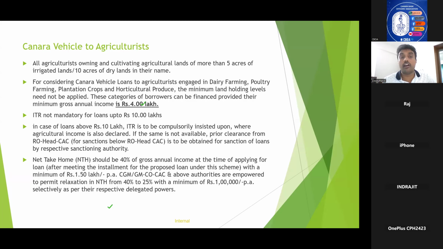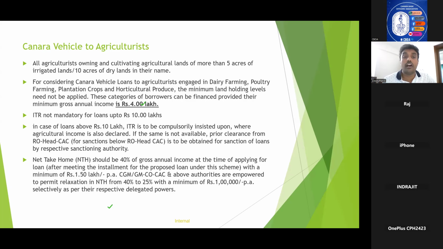Okay. Earlier, the land holding is similar, same. It is 5 acres of irrigated land and 10 acres of dry land. But if the agriculturist is engaged in dairy farming or poultry farming or plantation crops or horticulture produce, the minimum land holding levels need not be applied. There, the minimum gross annual income is 4 lakhs in case of Canara Vehicle to agriculturist, 5 lakhs in case of housing loan to agriculturist. Okay. ITR is not mandatory for loans up to 10 lakhs.